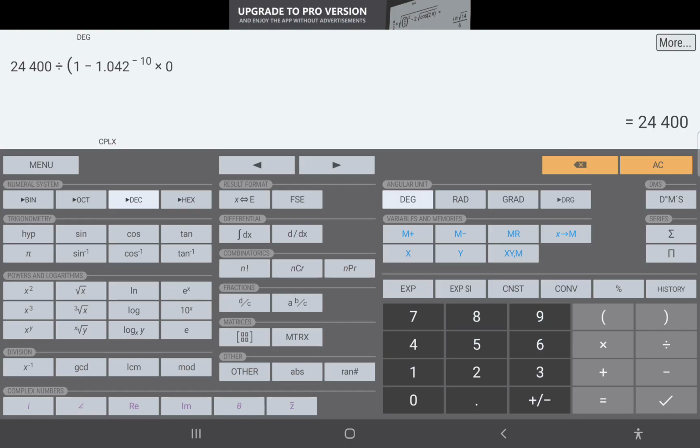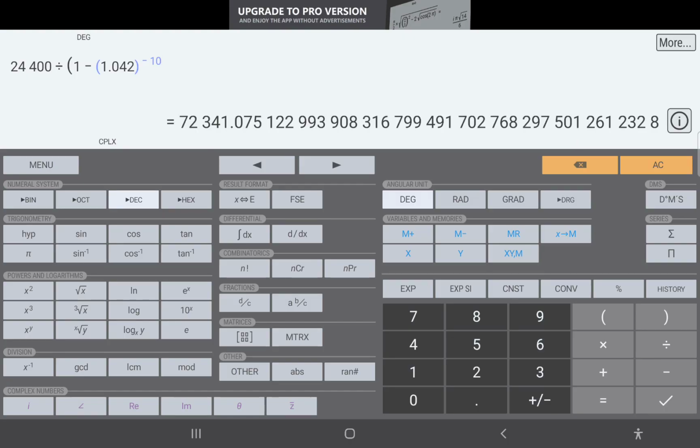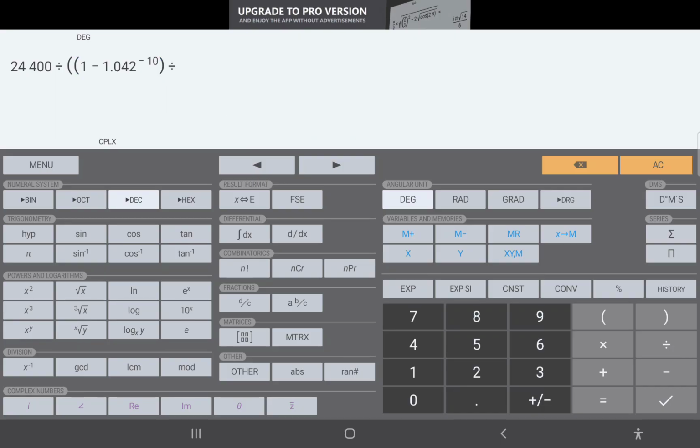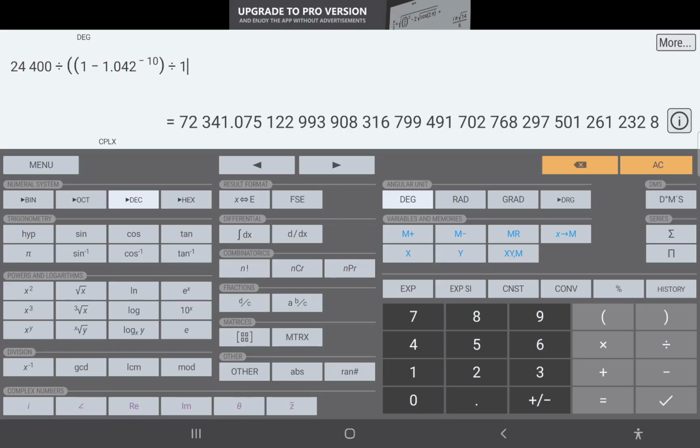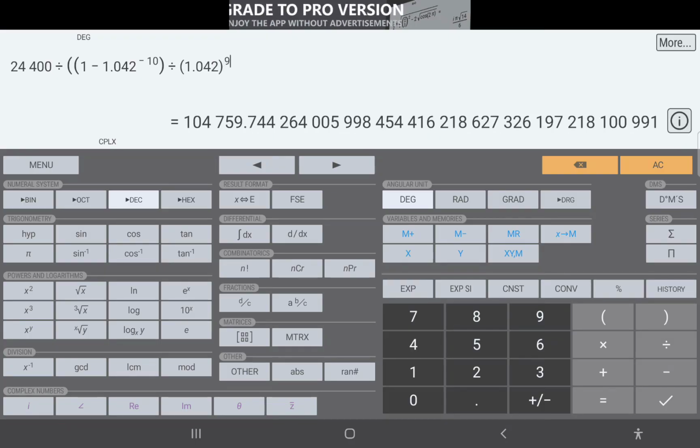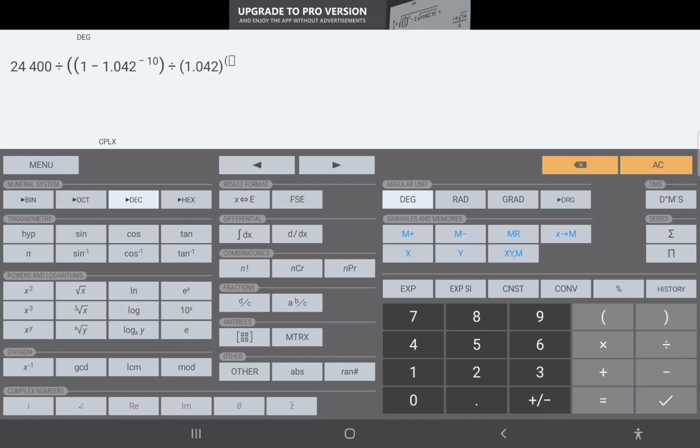So, pag kinlose natin to, when we close that, we have to have this one closed as well. And then, divide by 1.042 raised to 1/6.